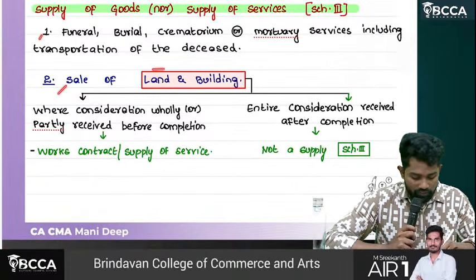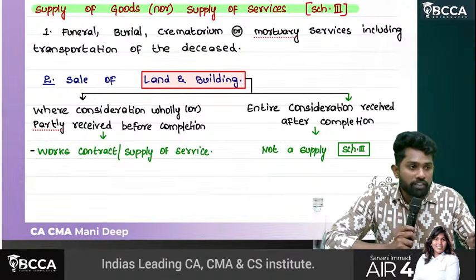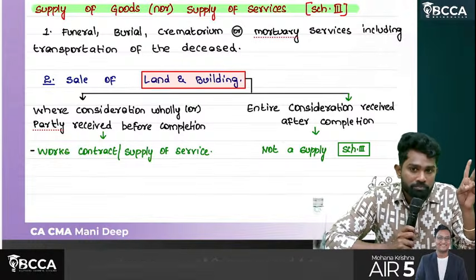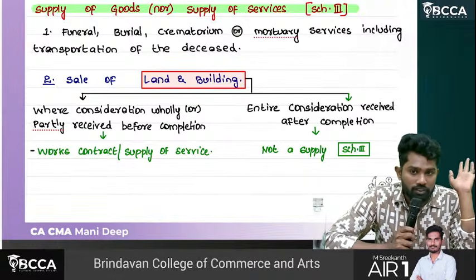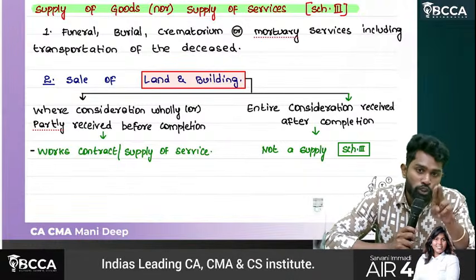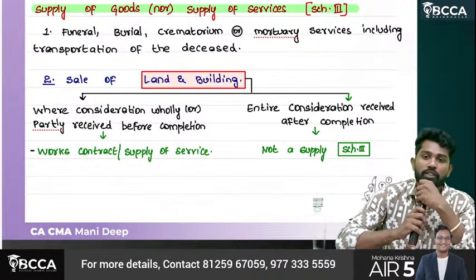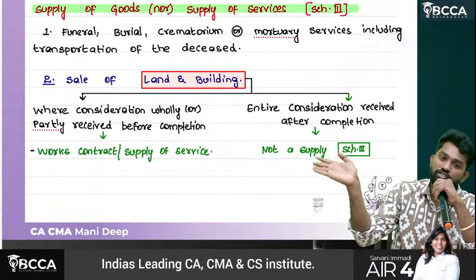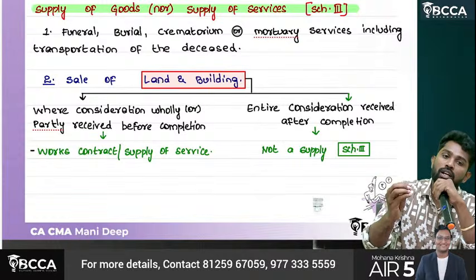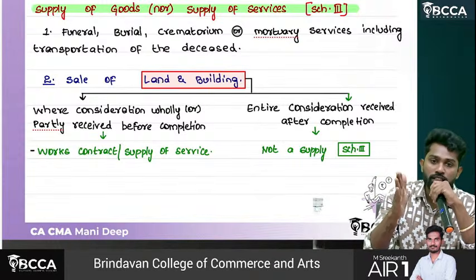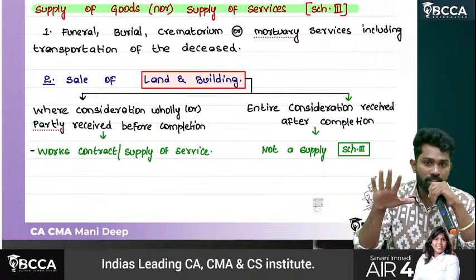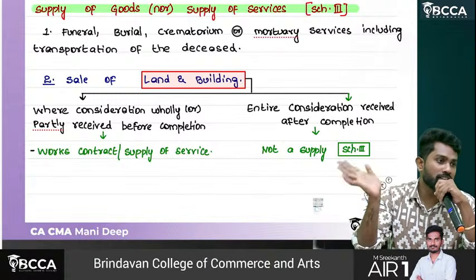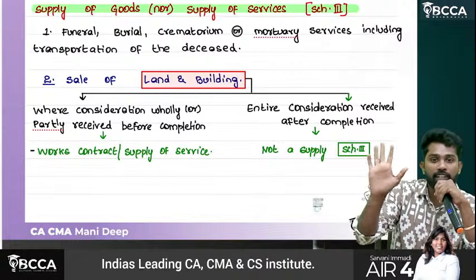Then sale of land and building. When you sell only land individually, it's not a supply, it is always in the negative list. If you are selling land and building together, you need to check when the consideration is received: whether the entire consideration is received after completion, or part or total consideration is received before completion. This building is completed. Now if we sell it, the entire consideration will be received after completion only. So it is covered under the negative list.